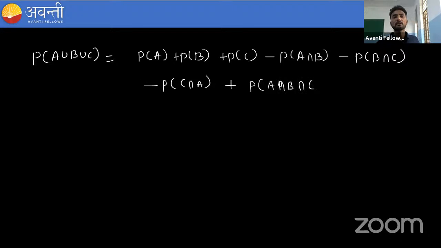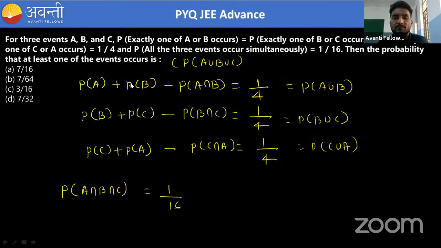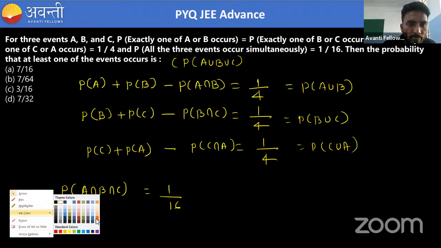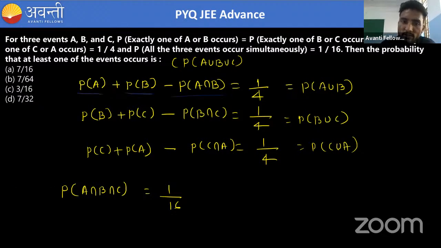Okay, so now you can see what we can do, guys. Here we have PA, PB, and this one also, right? But what is happening? I think I have made some mistake here.